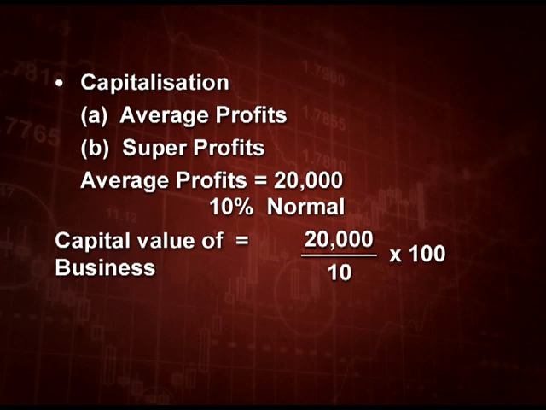20,000 is 10%, then what will be 100%? That is 2 lakh rupees. It means we must invest 2 lakh rupees to get 10% return, 20,000. Now, if I am getting more than that, then it is goodwill. Okay. Now, suppose I have invested only 1,50,000, but I am getting 20,000.